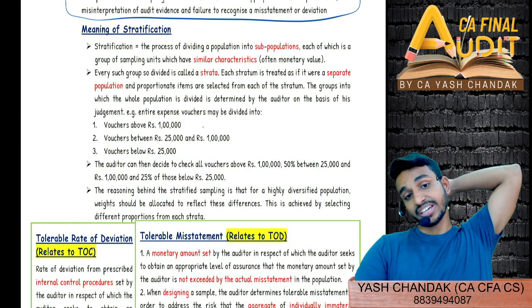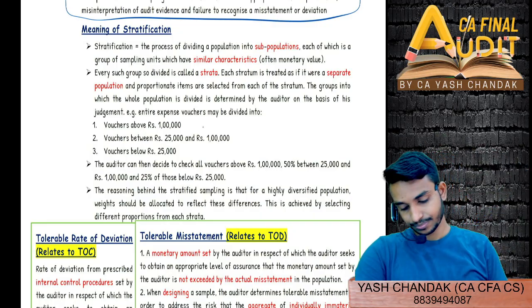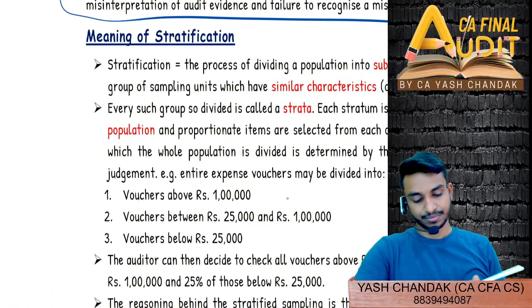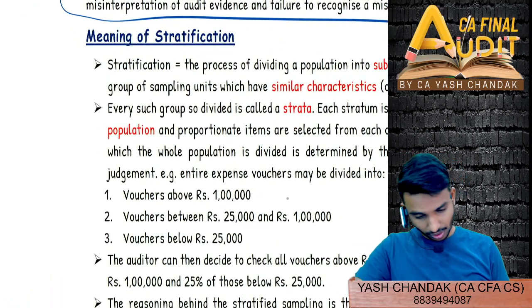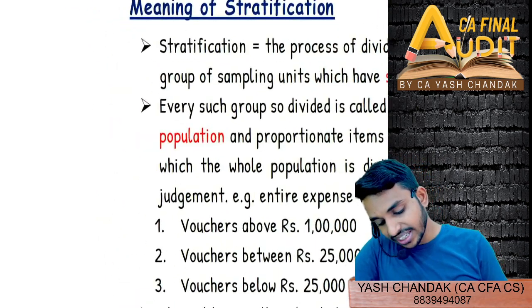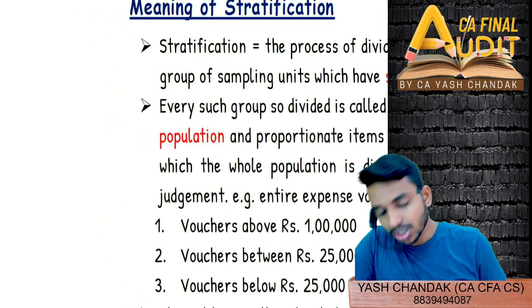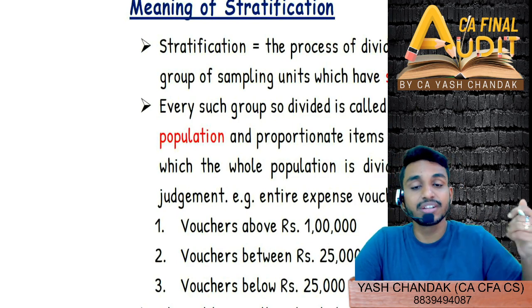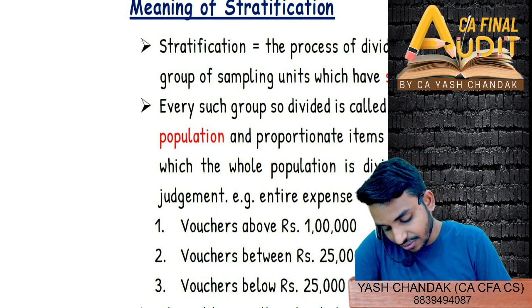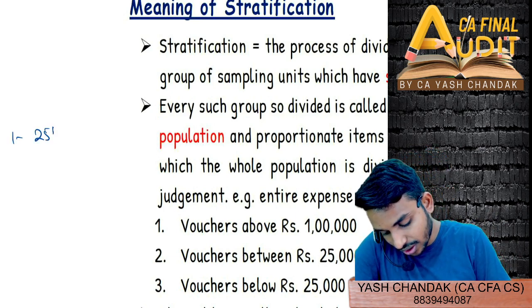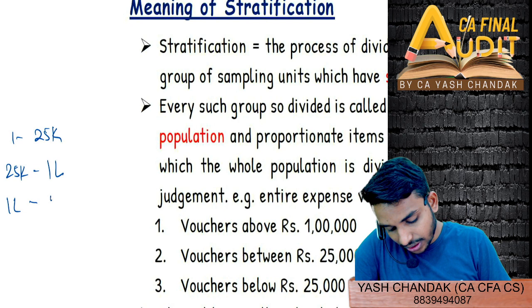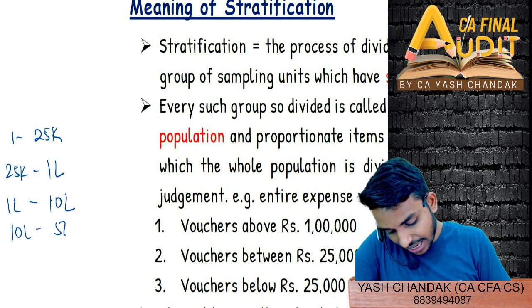So now come to stratification. Meaning of stratification. Now stratification is very simple. You divide the entire population of items into different zones. So a few transactions would be falling from, suppose, 1 to 25,000, then from 25,000 to 1 lakh, and then 1 lakh to 10 lakhs, 10 lakh to 50 lakhs, and then 50 lakhs to 1 cr.